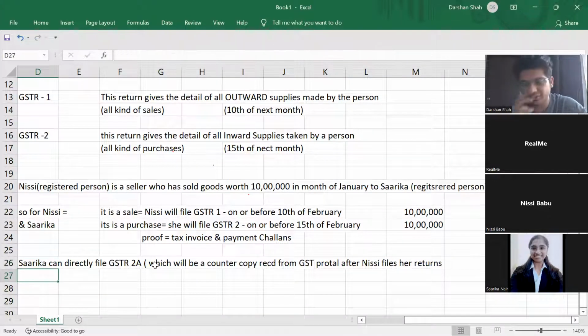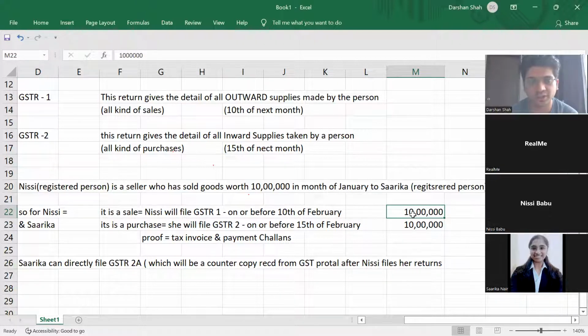So if Sarika does not want to prepare GSTR2 returns, even that is okay. When Nisi files GSTR1, what is Nisi showing? That I have made supplies to Sarika. So in Nisi's returns, Sarika is shown as a customer, and the customer will get a counter copy.